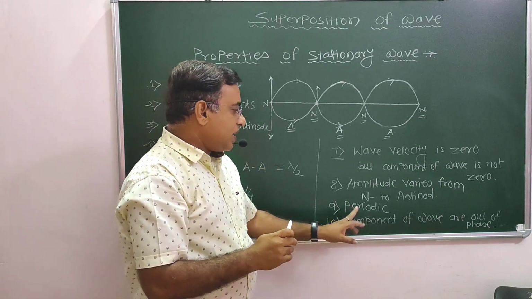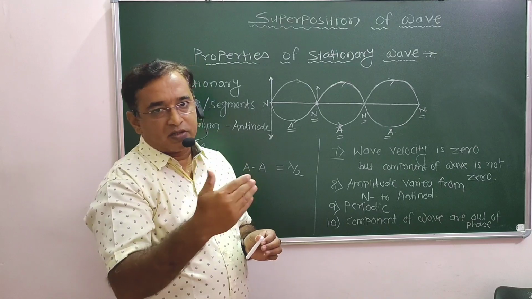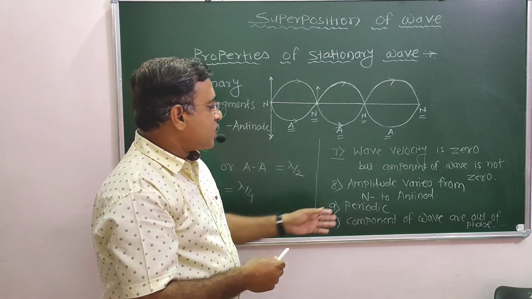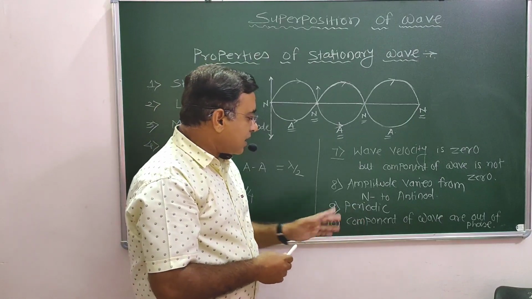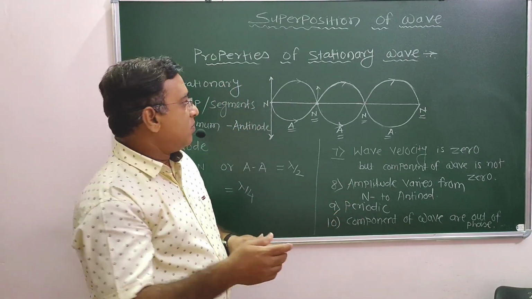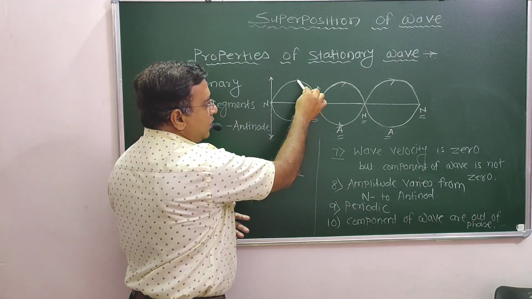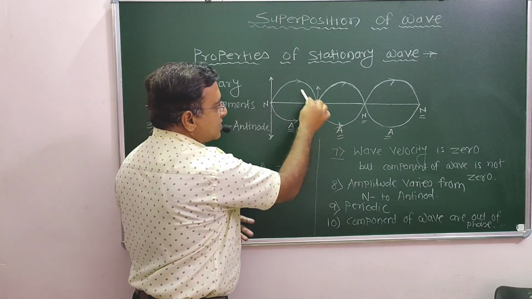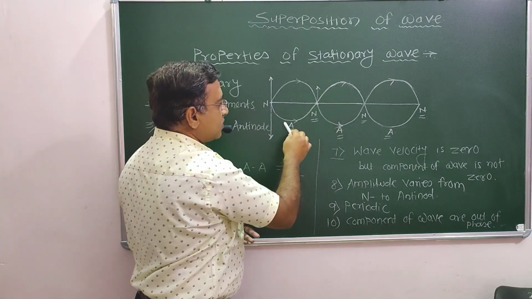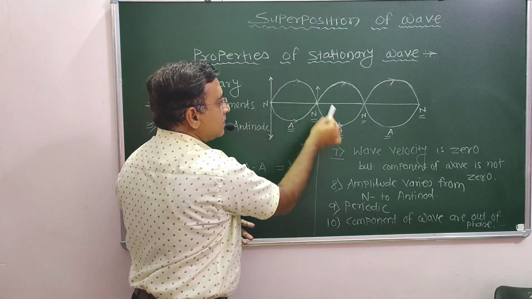So it is periodic in nature, periodic in space, means it repeats after equal intervals of time, that's why it is periodic in nature. Next, components of wave are out of phase, means particles of the medium, when one goes in the downward direction, the lower particles go in the upward direction, means they are opposite to each other, opposite in phase.